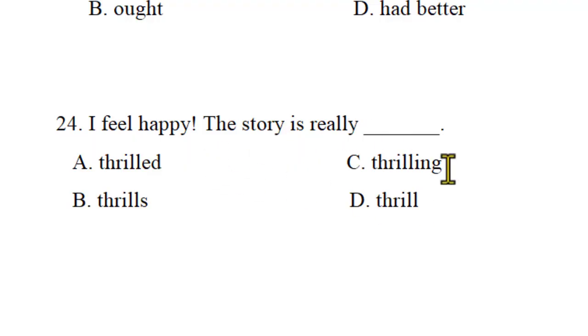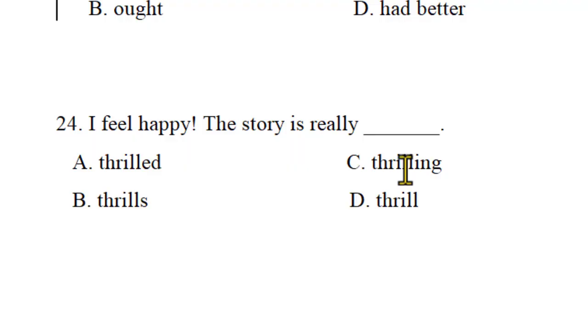The story is really thrilling, which is the present participle used as an adjective. It is the cause of someone's feeling. The story is really thrilling, and I feel happy. So the right answer is thrilling here. It's not present continuous, but rather a present participle used as an adjective. It shows the cause of someone's feeling.